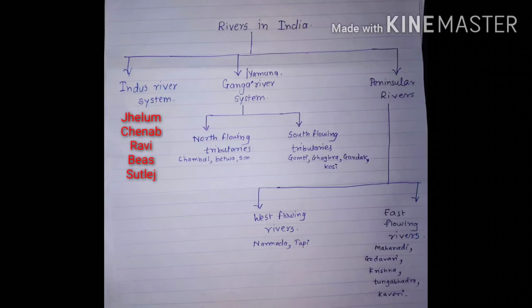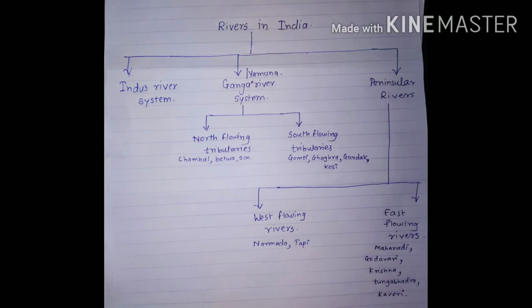Now we will turn to the second and most important river system in India, which is Ganga Yamuna river system. The main two rivers of Ganga Yamuna river system are obviously river Ganga and river Yamuna. And there are two different types of tributaries of Ganga and Yamuna.